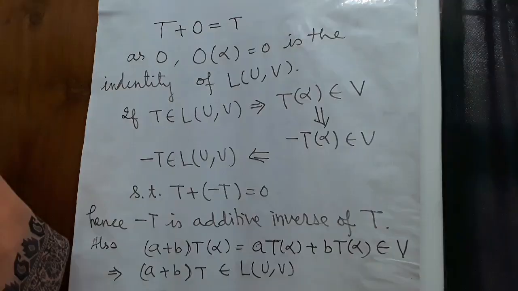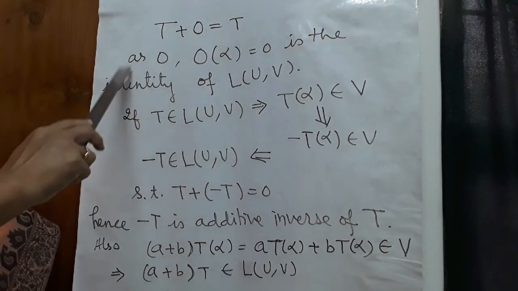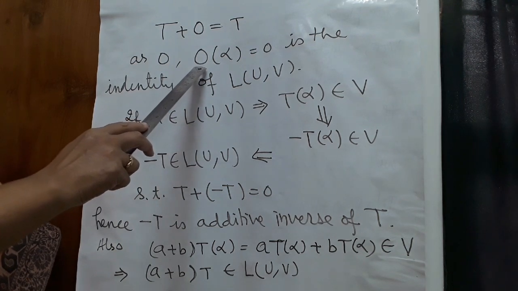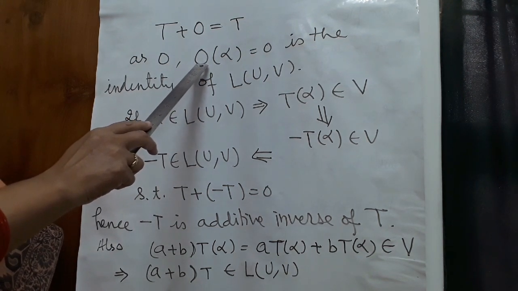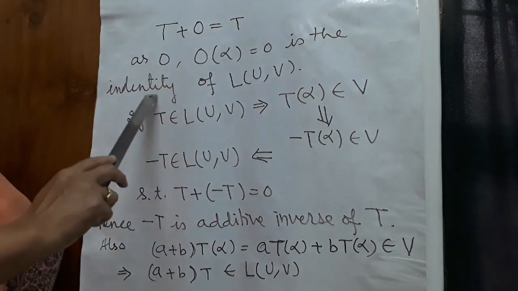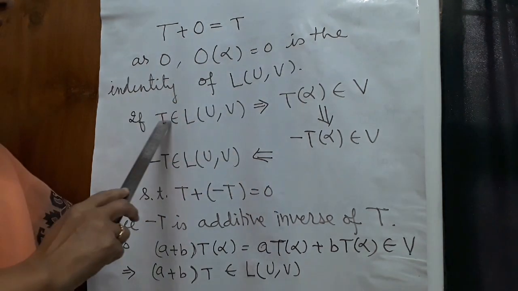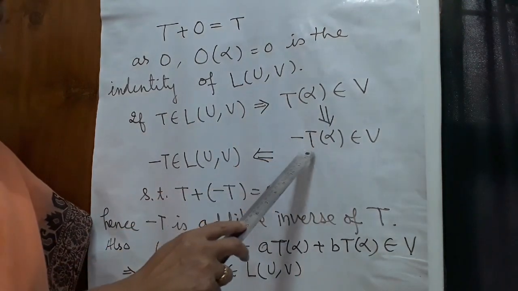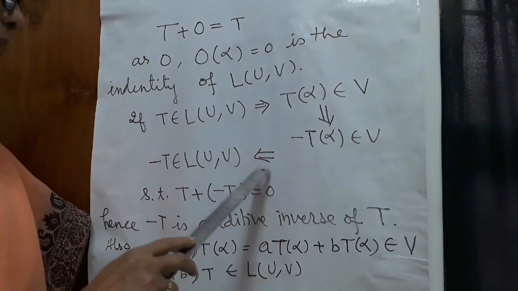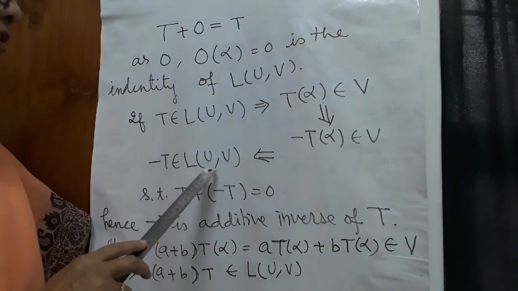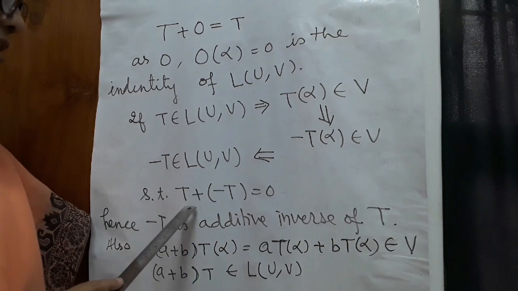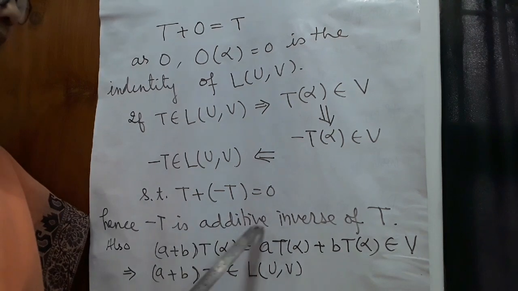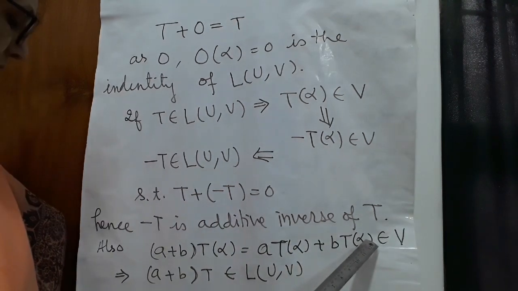Commutativity. T plus 0 is equal to T, as 0 is not 0, it is the 0 linear transformation such that 0 alpha is equal to 0, which is the identity of L(U,V). If T belongs to L(U,V), it implies that T alpha belongs to V, which implies that minus T alpha belongs to V, which implies that minus T belongs to L(U,V), such that T plus minus T is equal to 0. Hence, minus T is the additive inverse of T.